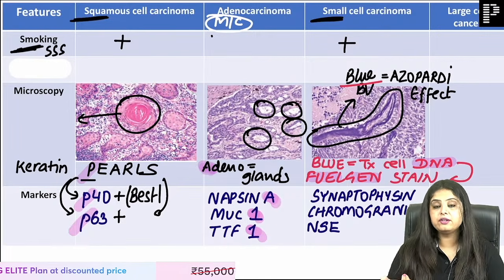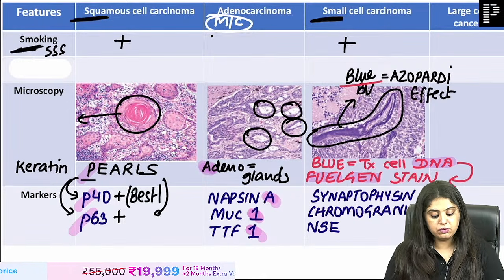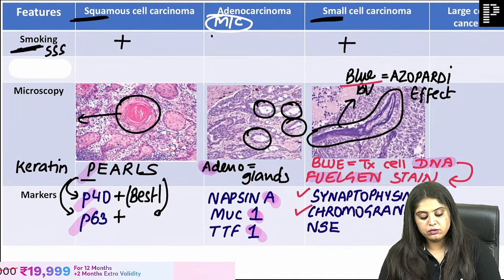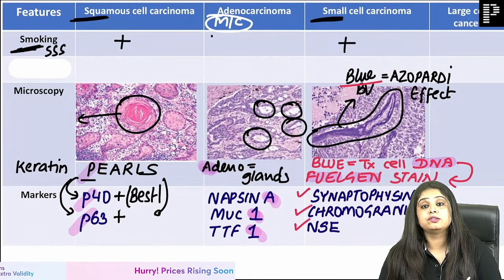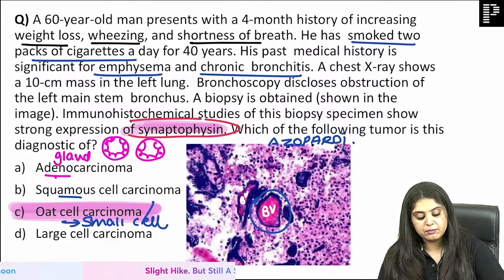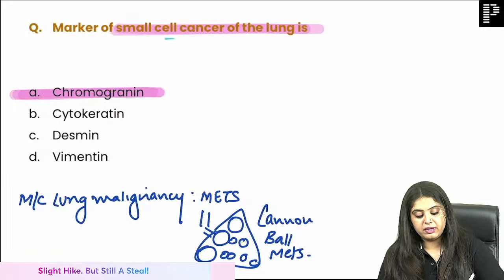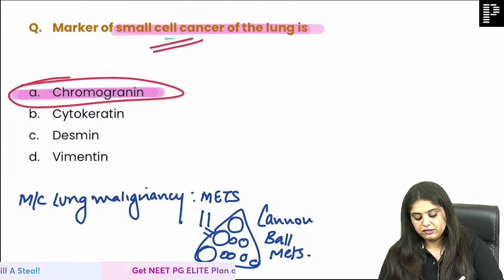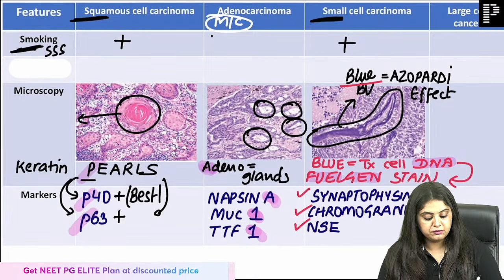Now let's come to the markers. The markers which everyone has to know are synaptophysin, chromogranin and NSE. Everyone must know these. That is why over here, option 1, if they said synaptophysin, small cell carcinoma. If they said chromogranin, small cell carcinoma. If they say NSE, small cell carcinoma.